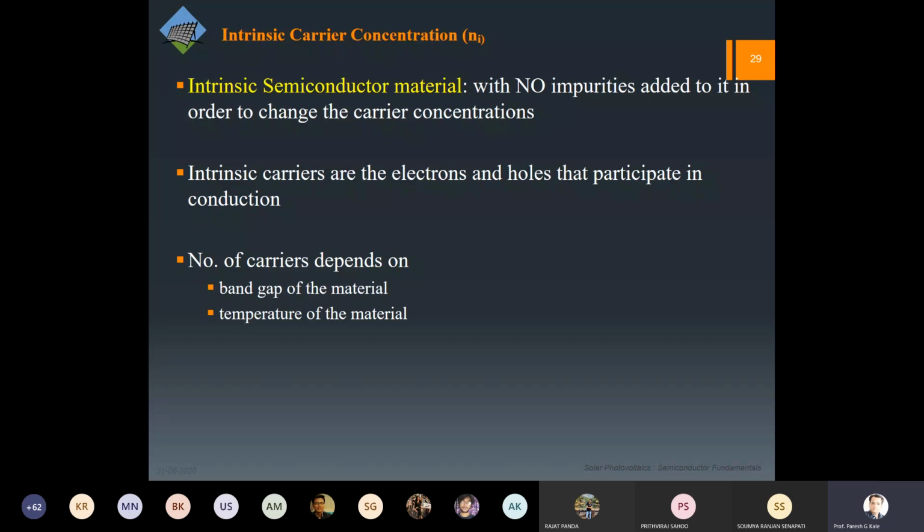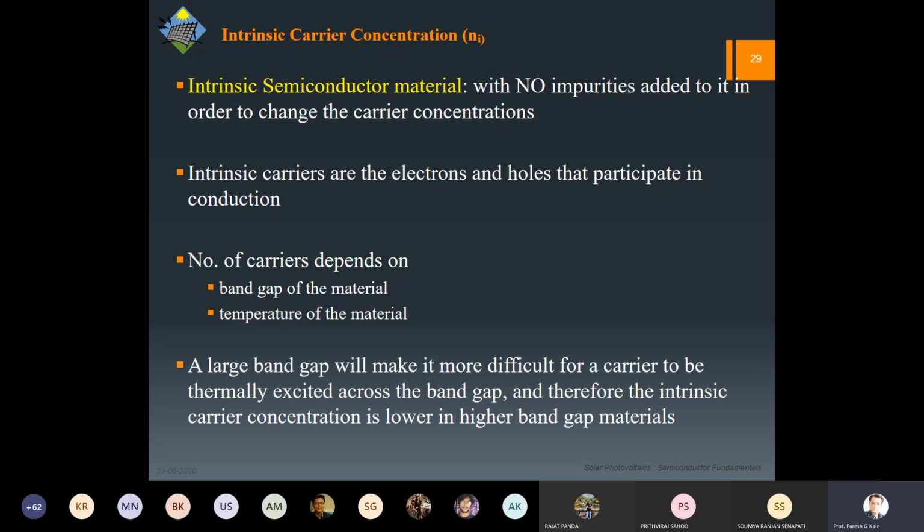Now you can imagine band gap is the distance between the conduction and the valence band. So what happens is, whenever there is a large band gap, you require more energy for an electron to go from valence band to conduction band. So obviously readily available electrons in the conduction band would be lesser if the band gap is more. Readily available means thermally excited. So let us say I am keeping that material at room temperature, so 298 or 300 Kelvin. So it means there is some temperature, right? So that temperature is enough to excite the carrier thermally.